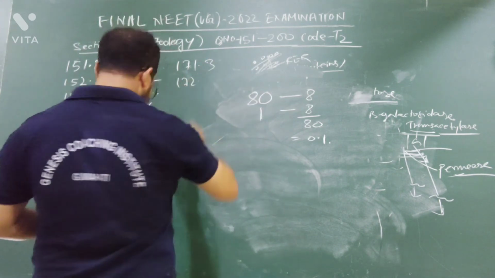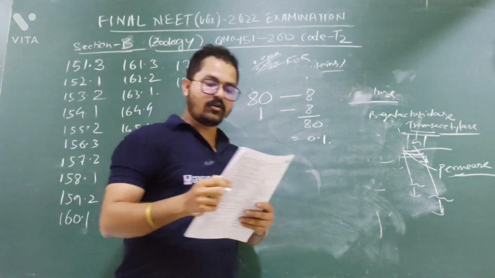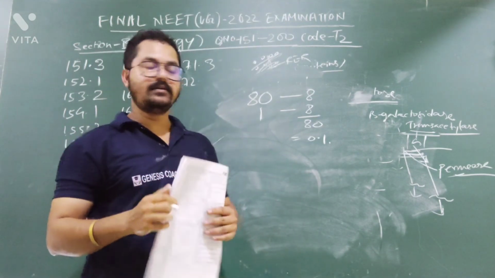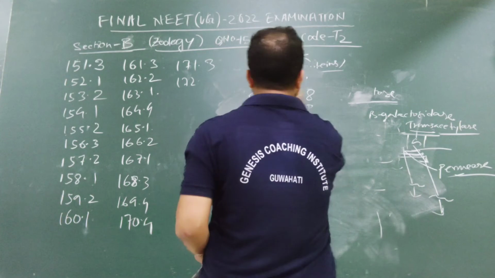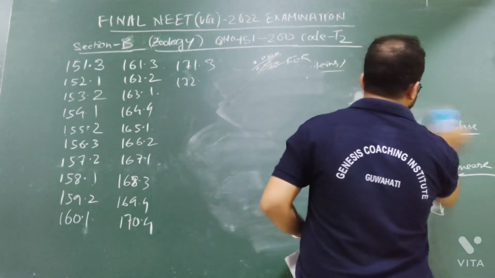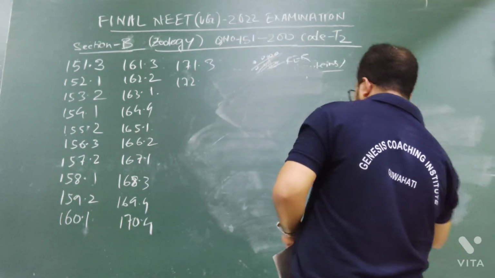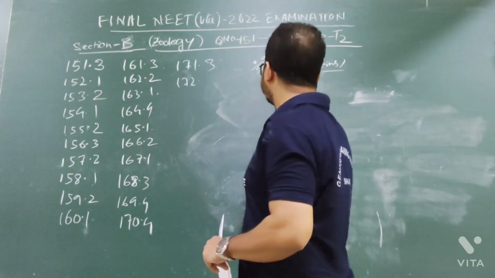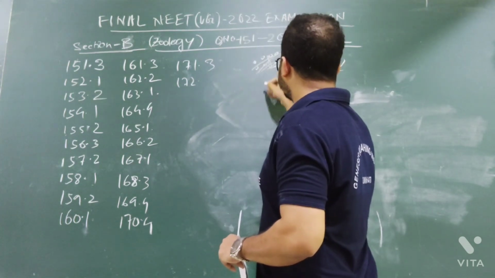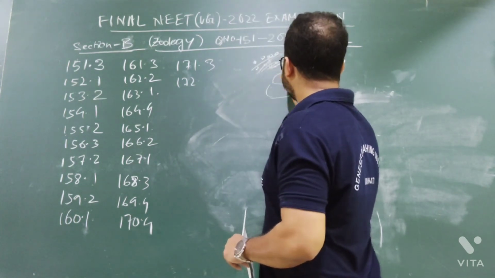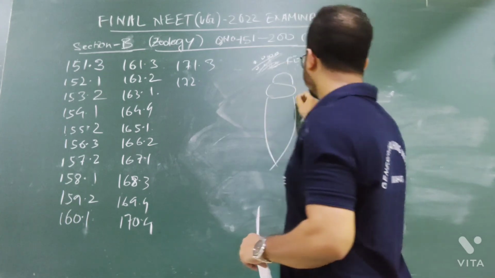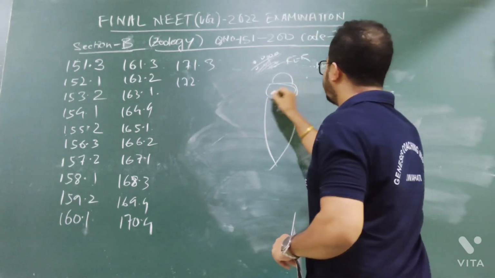Tegmina in cockroach arises from dash. Tegmina means in cockroach there are 2 pairs of wings, no? One is a dark colored wing, another one is a light colored wing. So suppose this is a cockroach. So this is the head. This is the thorax. This is the abdomen.